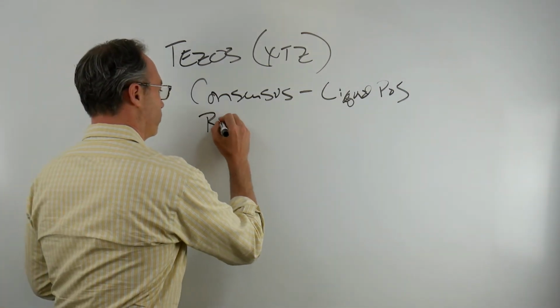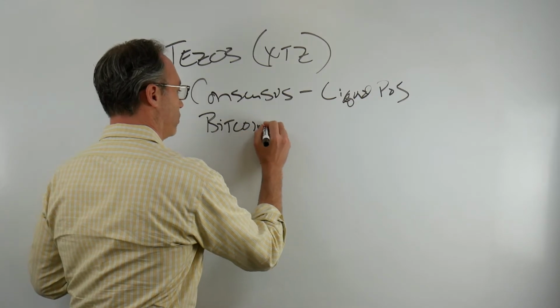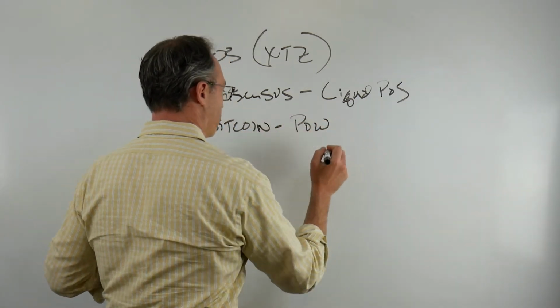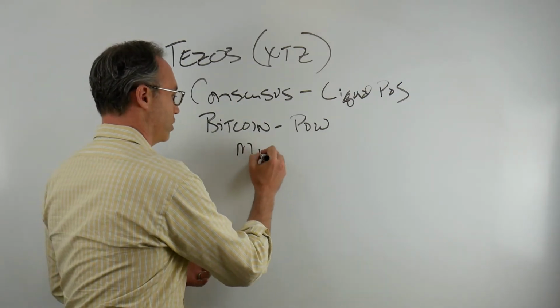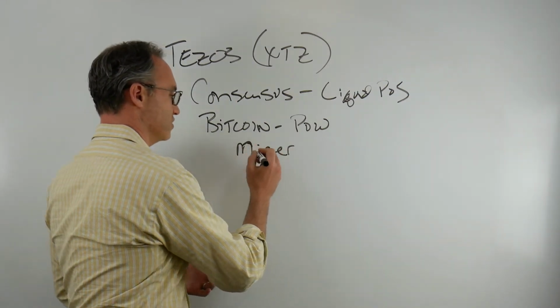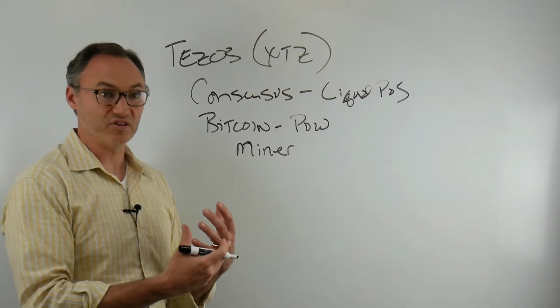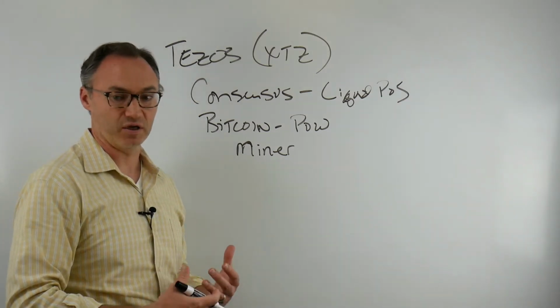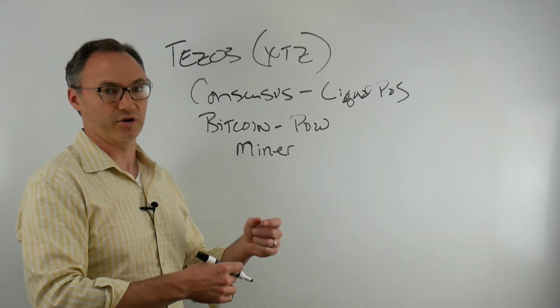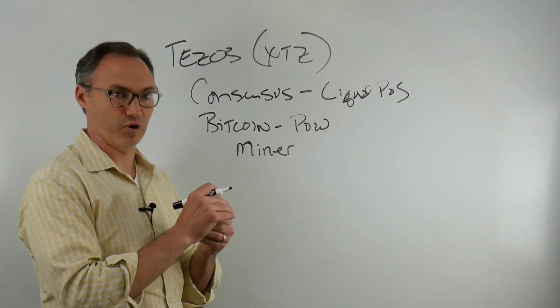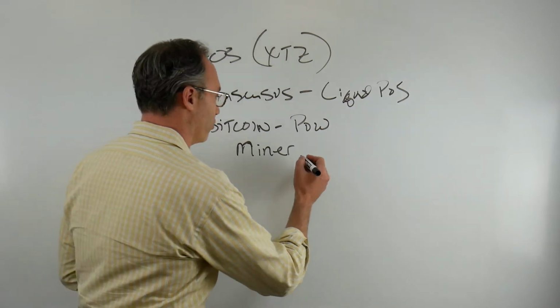As everyone probably knows, there's Bitcoin, which is proof of work. Proof of work says that if I'm a miner, if I'm trying to be part of the system, if I'm trying to help the system create these blocks, the incentive is that we want you as a miner to help us put transactions into a block and then clear it. And how do I do that?